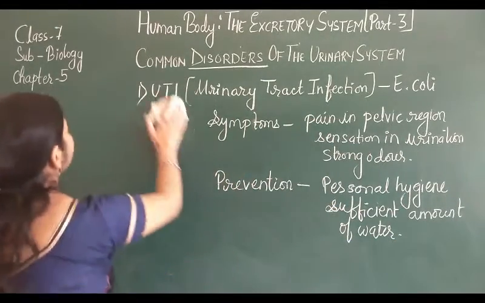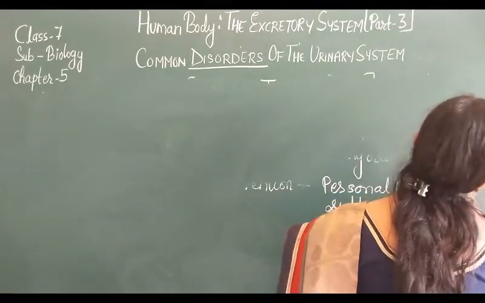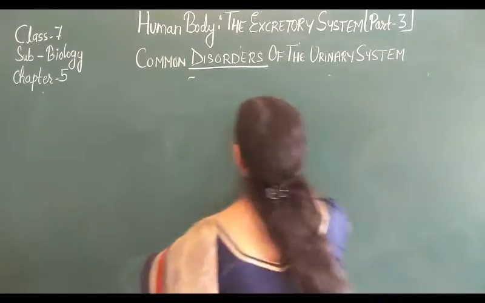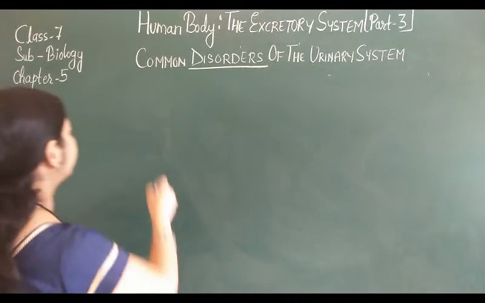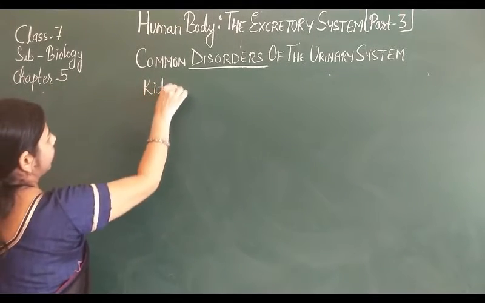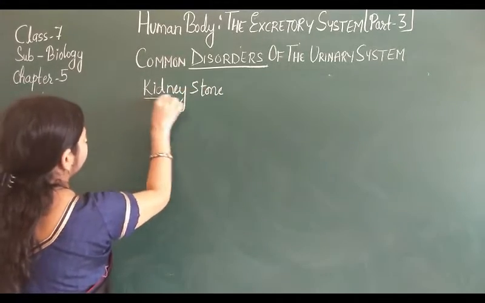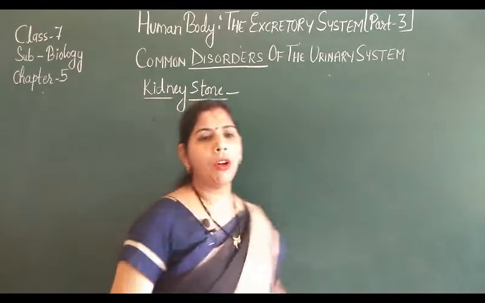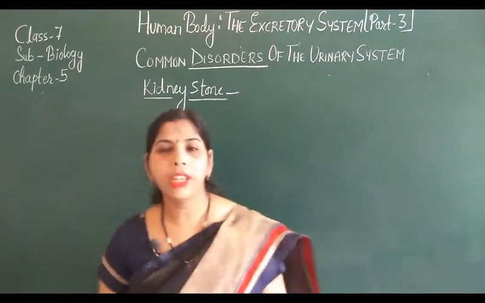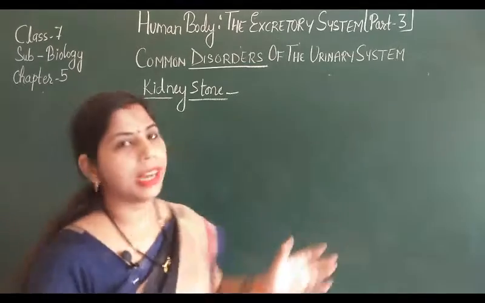Now let's move toward the second disease, the kidney stone. How do these kidney stones occur? Kidney stones are mostly hard minerals that form inside the kidney.